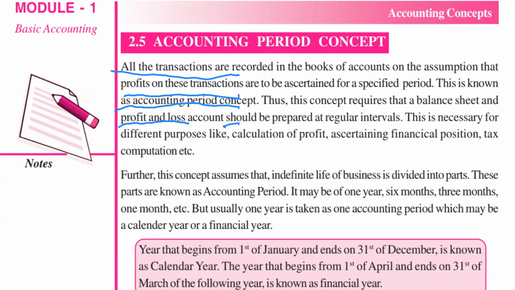This is for different purposes like calculation of profit, ascertainment of financial position, or tax computation. Every year we have to pay taxes, know our profit and loss, and know our financial position. That is why this concept says that all transactions are recorded on the assumption that we will find out profit and loss and our financial position after a specified period.